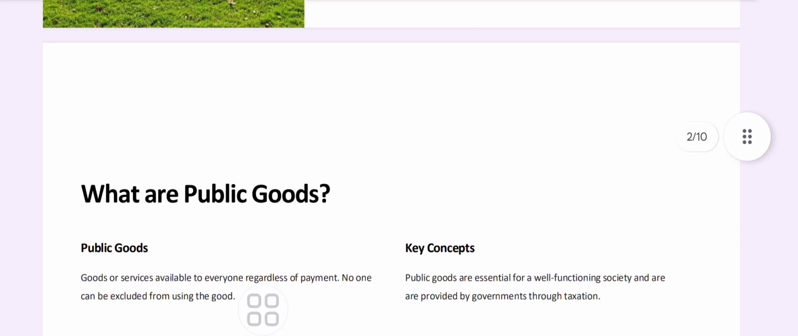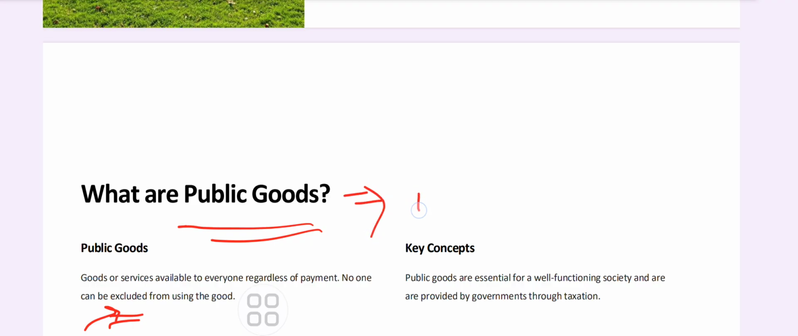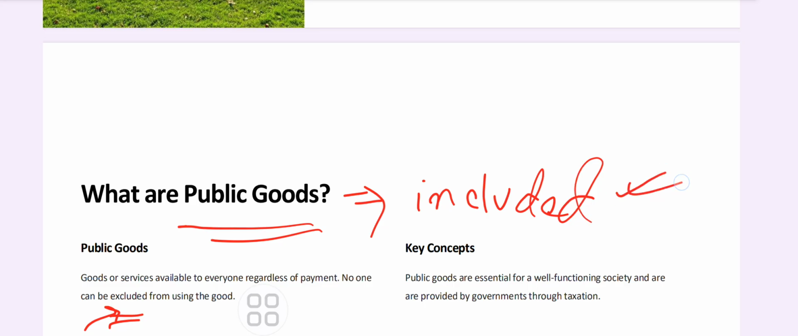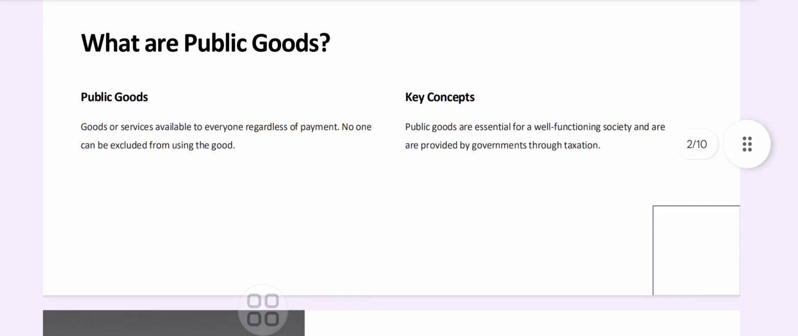Now, what are public goods and private goods? First, let us start with what we mean by public goods. Public goods are the goods or services which are available to everyone regardless of the payment, and we cannot exclude anyone from this. Okay, so everybody is included and we cannot exclude anyone. Public goods are essential for the well functioning of the society and are provided by the government through taxation.